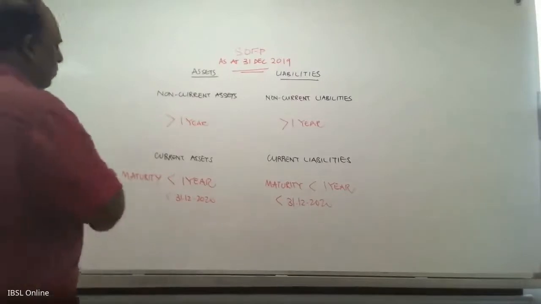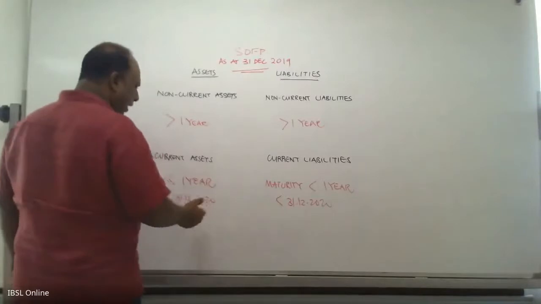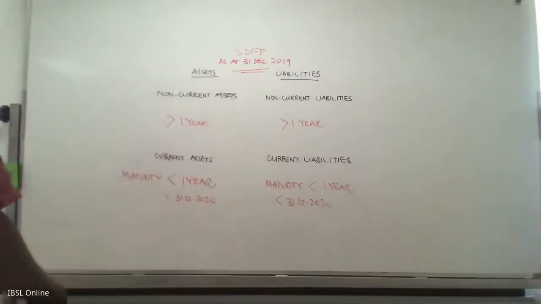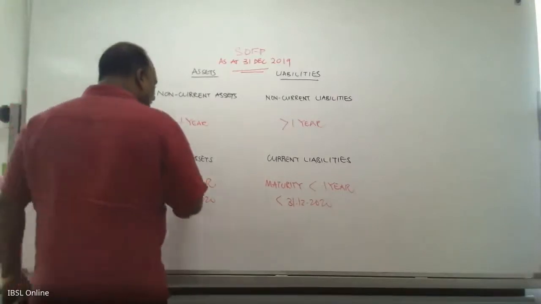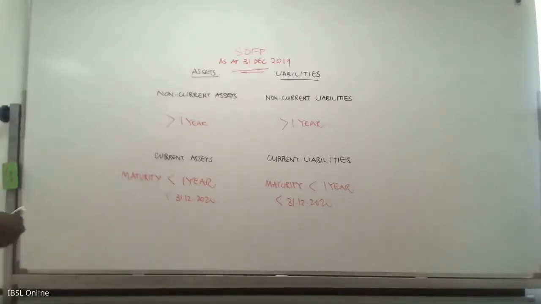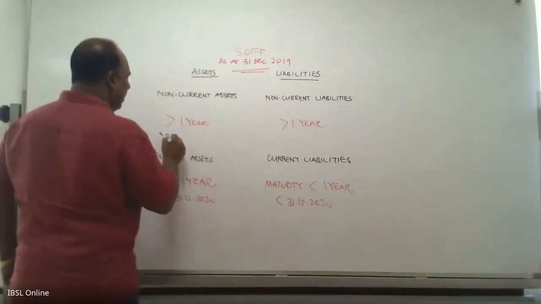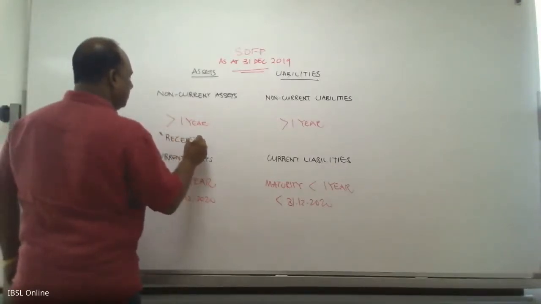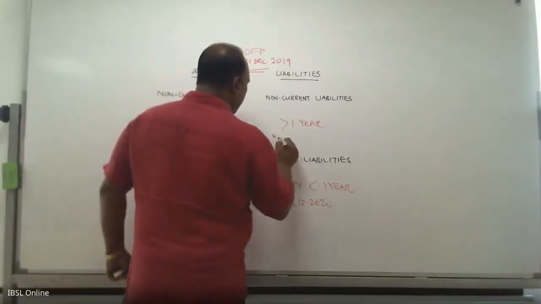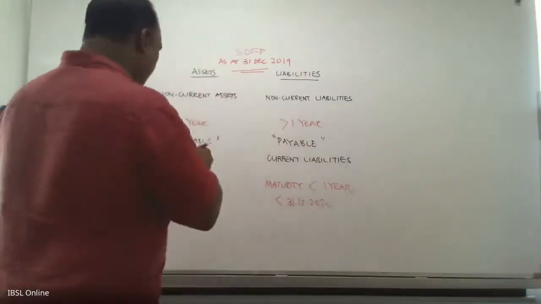So now the example that I have taken is 31st December 2019. But if you go to 2020, then this will be 2021, this will be 2021. Likewise, you have to look at what is receivable or payable. You can put it that way also. Now, greater than 1 year means what is receivable here comes under this. Whatever is payable comes here. Let's look at a liability.